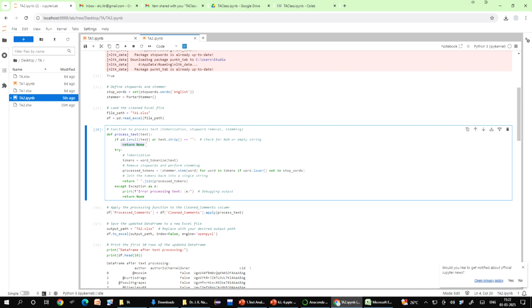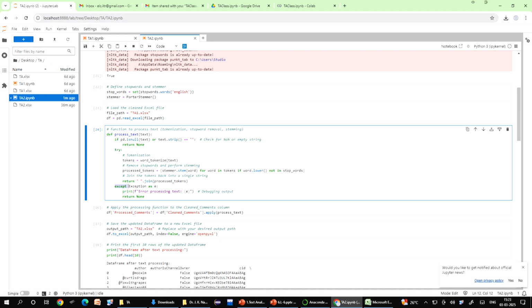Then the next step is we use a try-except block to catch any unexpected error while processing the text. Try means the function will attempt to process the text inside this block. If anything goes wrong, let us say there is an unexpected data type, the except block catches the error and again returns None. So, this prevents the program from crashing if an error occurs.